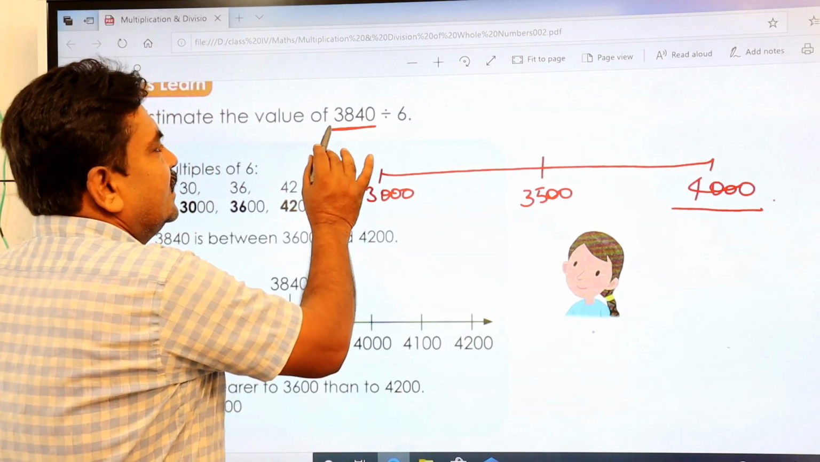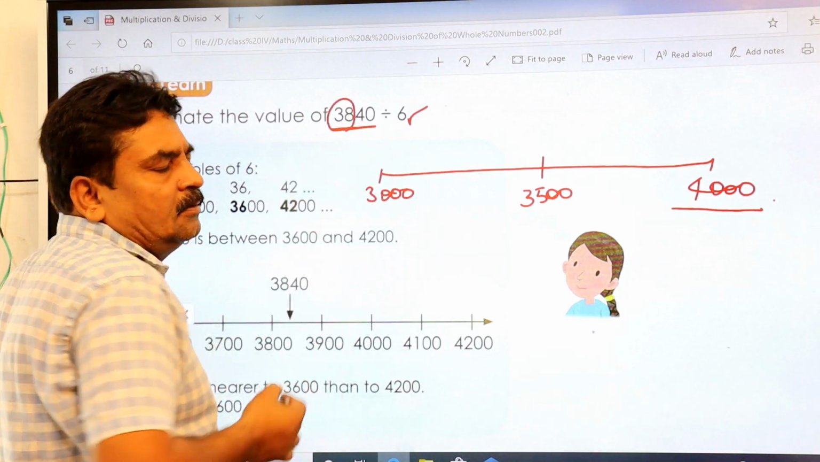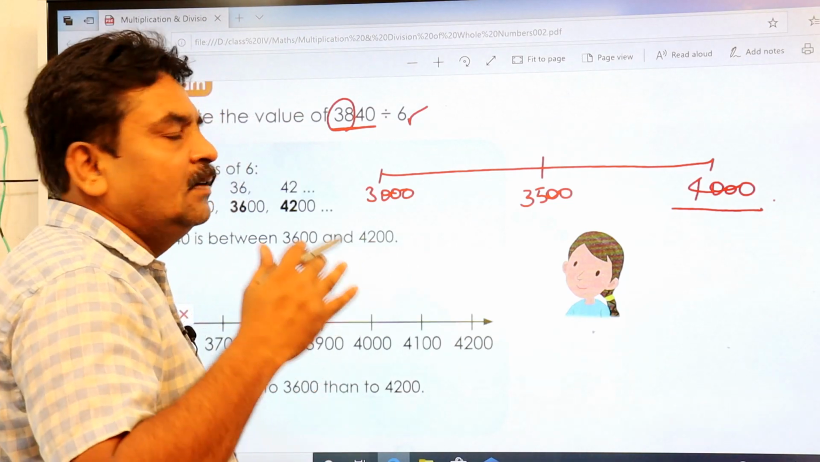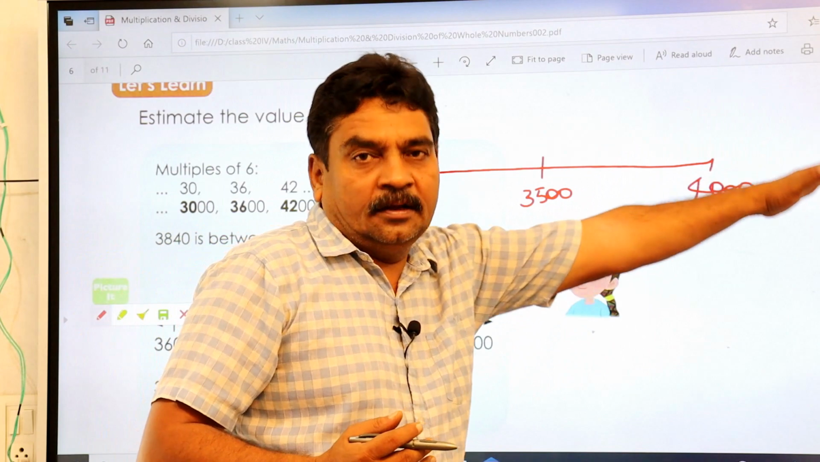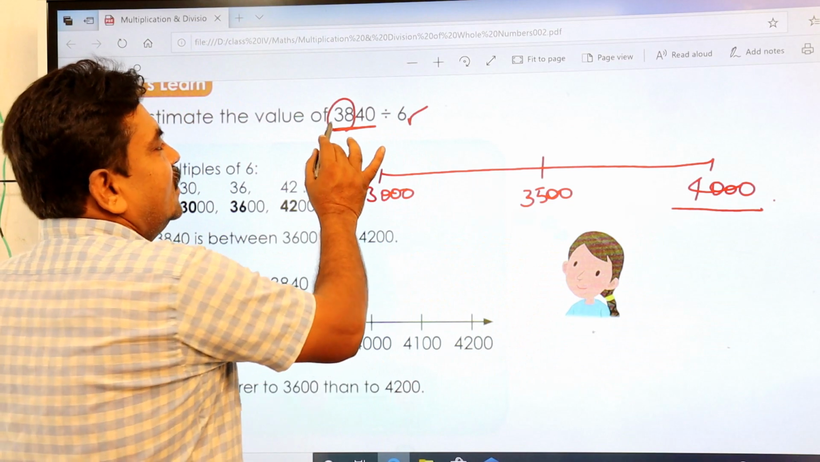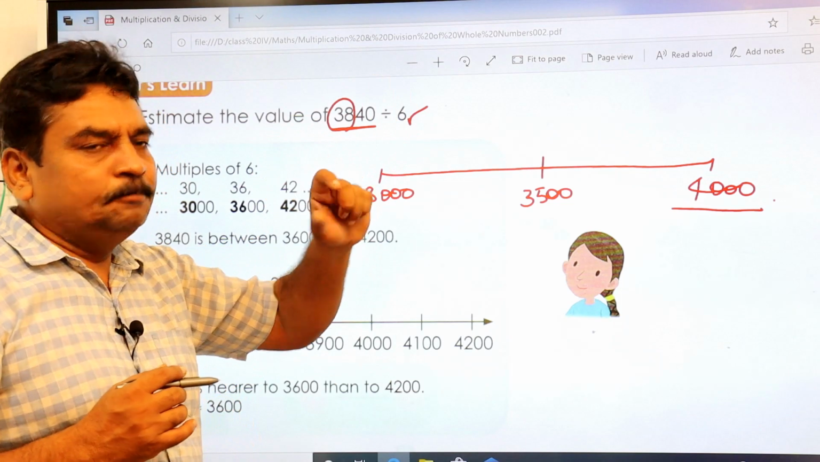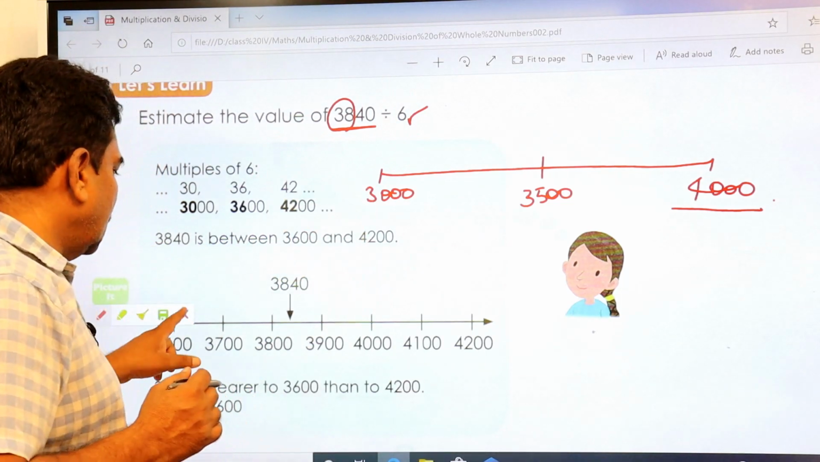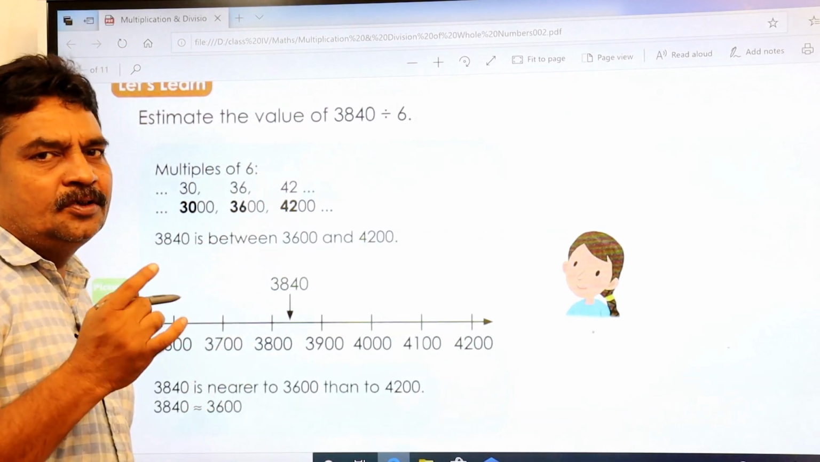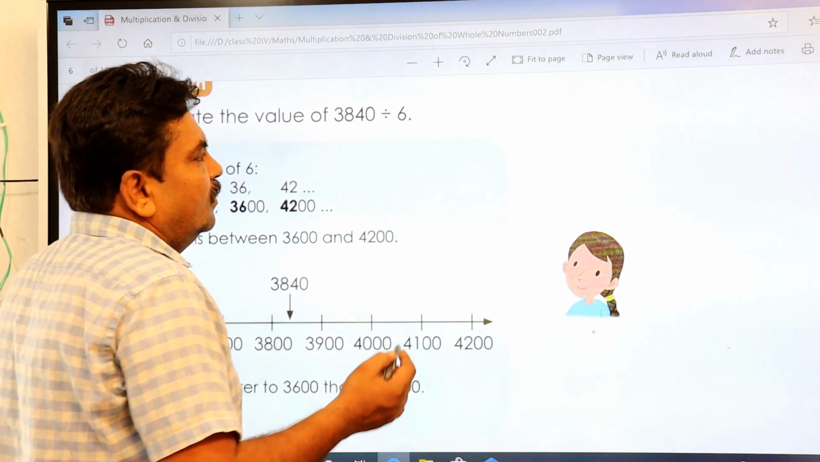See here, it is 38. In the table, does this 38 come or not? No, you get 36. 6 6s are 36, 6 7s are 42. It goes beyond 4000. So we can estimate it as 3600. 3600 is the nearer estimation, so that you can cancel with 6. That is what is given here. See, multiples of 6. First you should consider multiples of 6. Multiples of 6 means what? First one is,